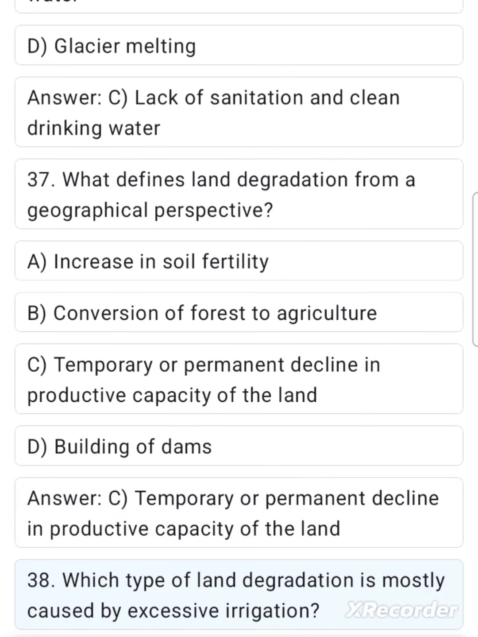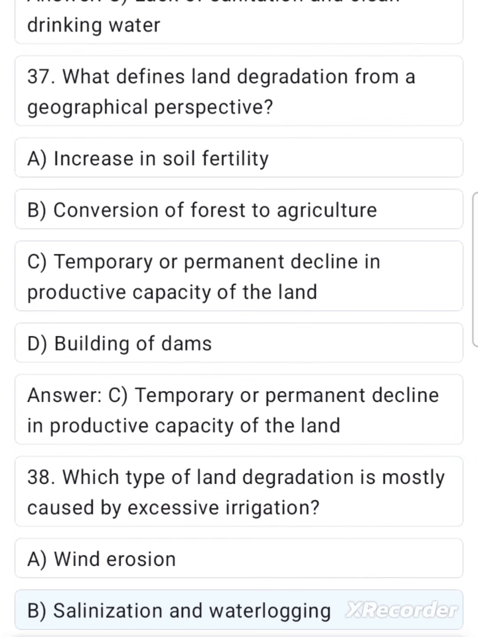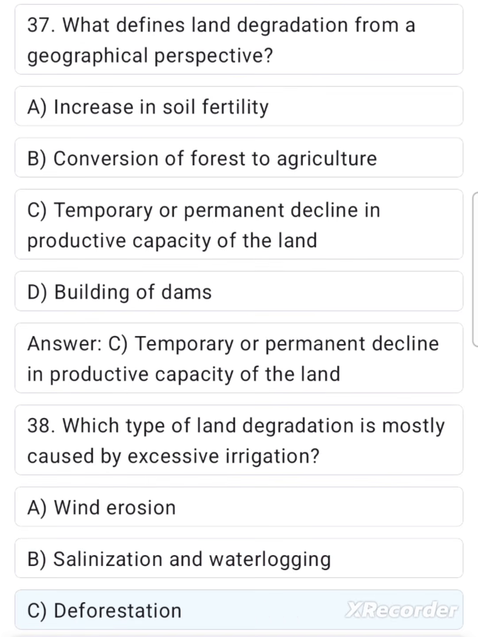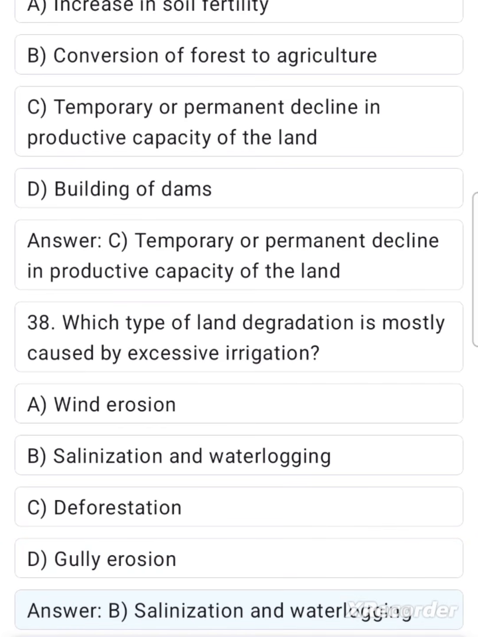38. Which type of land degradation is mostly caused by excessive irrigation? A. Wind erosion. B. Salinization and waterlogging. C. Deforestation. D. Gully erosion. Answer B. Salinization and waterlogging.